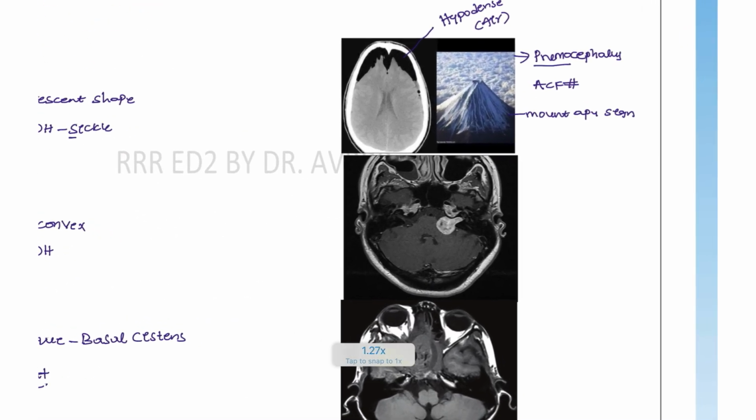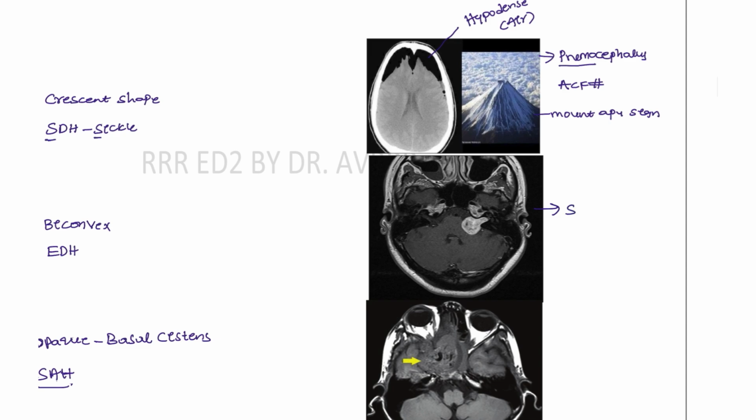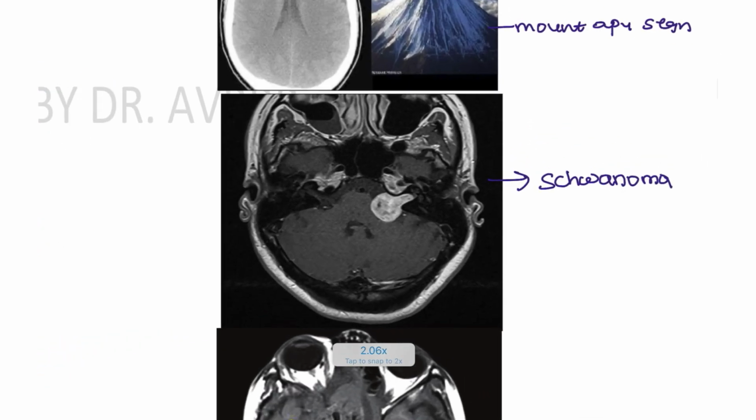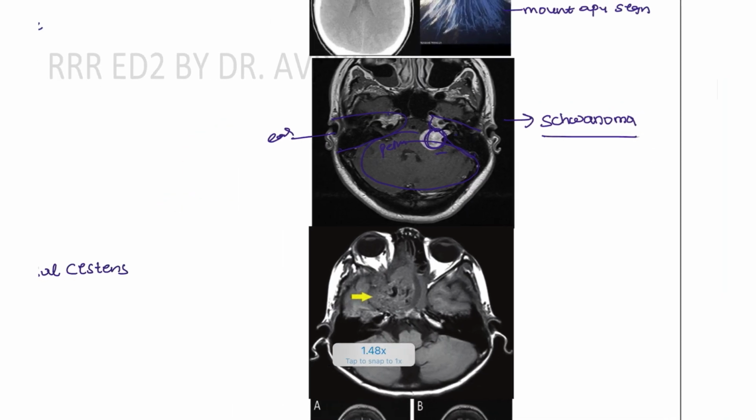Next, this is the schwannoma. So this is the condition of the schwannoma. How do I say it is a schwannoma? For example, this is the ear, so this is the temporal bone. So it is the petrous bone, right? This is your cerebellum and the pons. So at the cerebellopontine junction, if there is a tumor arising on the petrous bone at the vestibulocochlear nerve, that is the schwannoma. Okay, that is the schwannoma condition, right? At the cerebellopontine junction, there is a tumor.